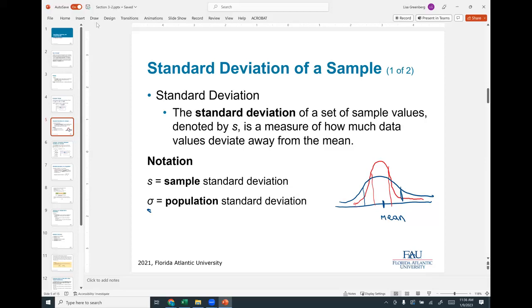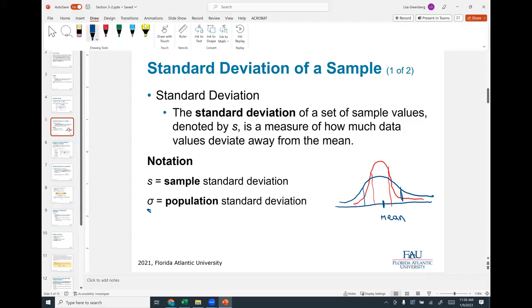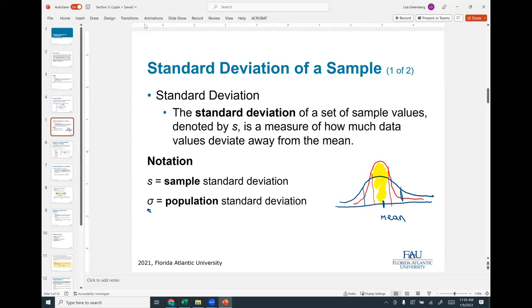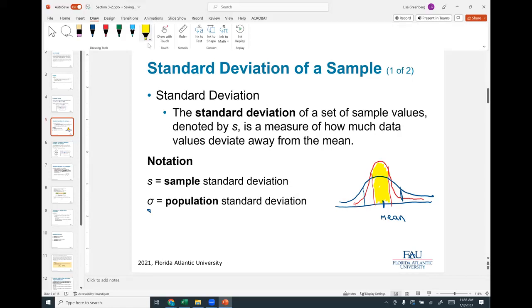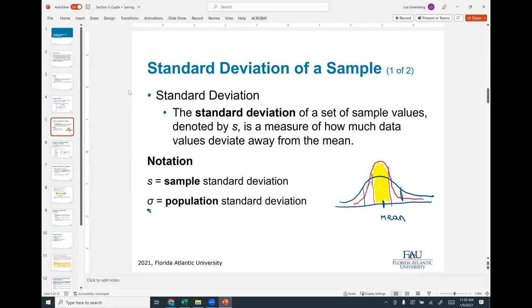So we might have the same amount of data in this red area as in this blue area, right? It's just arranged differently. So we would say that the red bell curve would have a smaller standard deviation than the blue because they're going to deviate more. Okay, they're not as close to the mean.